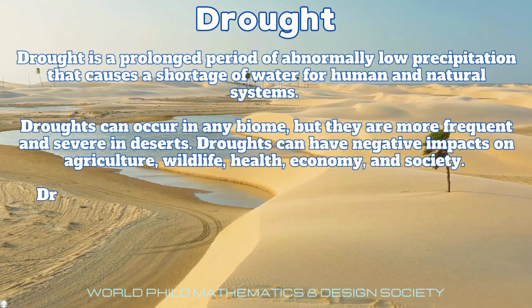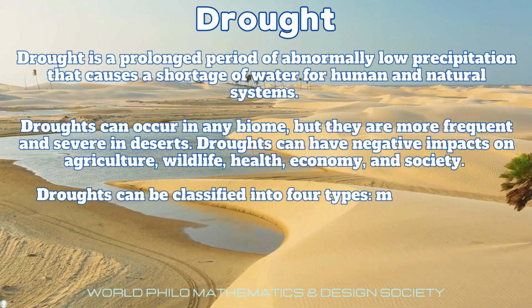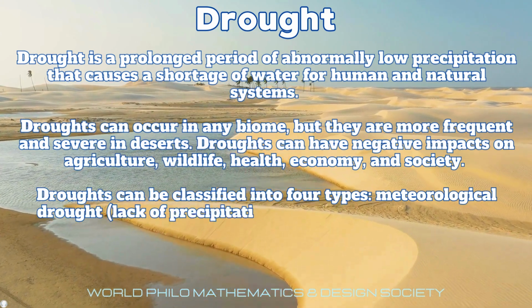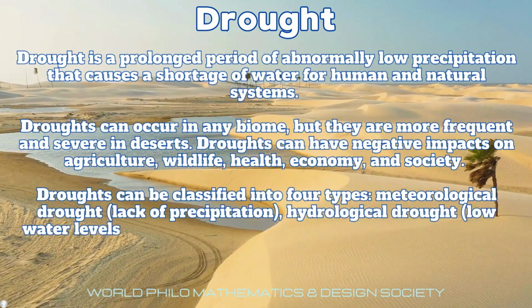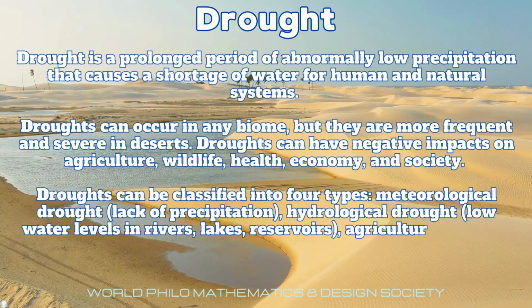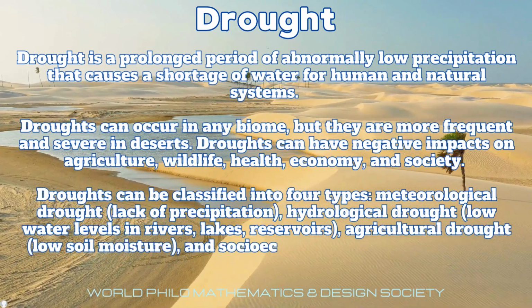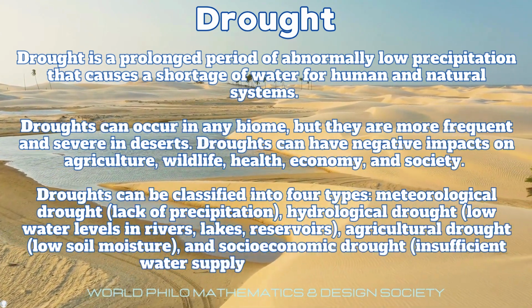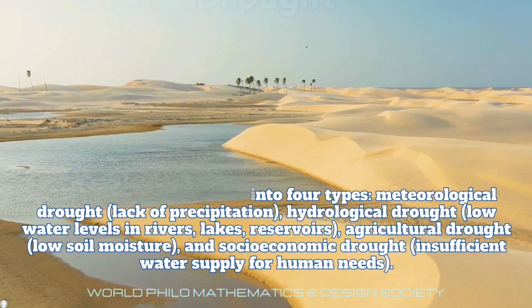Droughts can be classified into four types: meteorological drought, which is caused by lack of precipitation; hydrological drought, caused by low water levels in rivers, lakes, and reservoirs; agricultural drought, caused by low soil moisture; and socioeconomic drought, which is insufficient water supply for human needs.